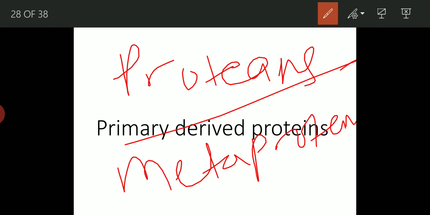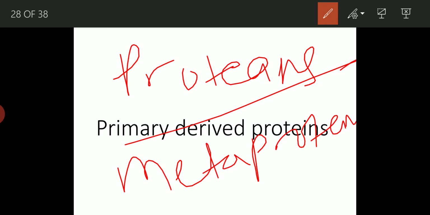So proteans are formed in early stage of protein hydrolysis by dilute acids, enzymes, or alkalis. Example: fibrin from fibrinogen, myosan from myosin.